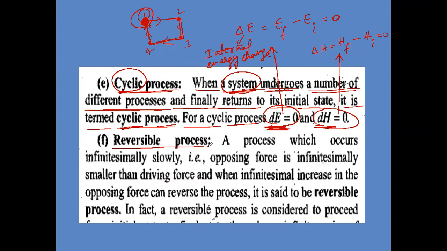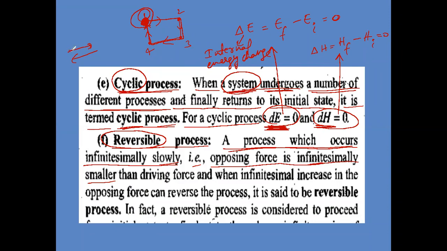Next, reversible process. Reversible means what? The reaction will go in one direction, again will come back in same direction. That is a reversible process. So a process which occurs infinitesimally slowly. So reversible process, slow or fast process? Slow process. Infinitesimally means very slow. So a process which occurs very slowly, that is, opposing force is infinitesimally smaller. Opposing force is very small.